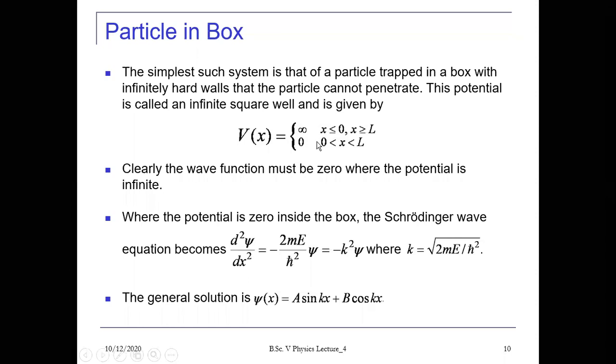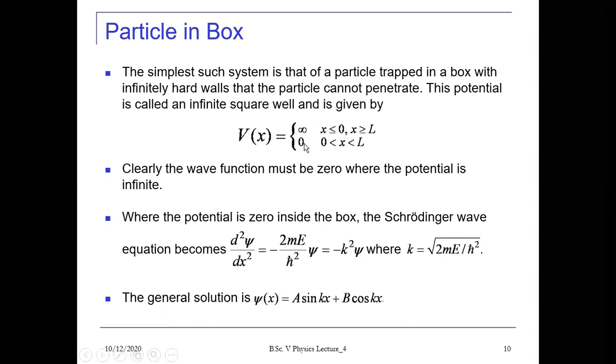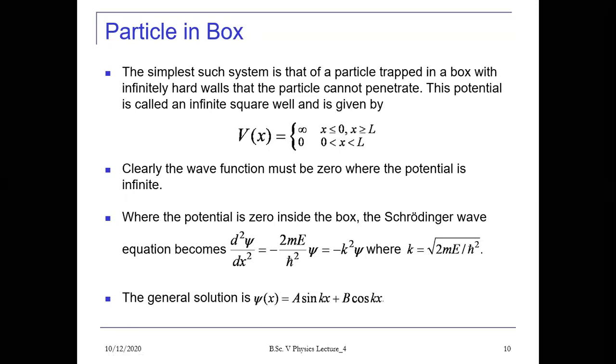So these are the dimensions of the one-dimensional box. Suppose L is the length of the box. Between the box there is no potential, meaning the particle is free to move. So when x is greater than 0 and less than L, that is within the box, there is no potential, that is the particle is free to move.